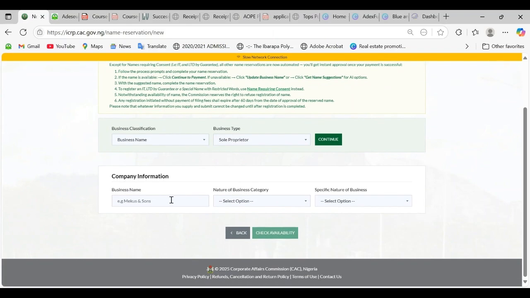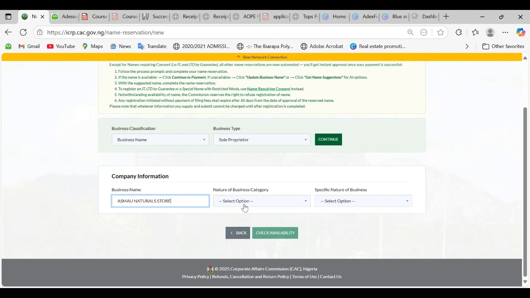So now the company information. You can see the portal is very straightforward and easy to comprehend. So let's say the name I want to use, let me just try to use a name. Let's say I'm trying to use Asmau naturals store. So Asmau naturals store.